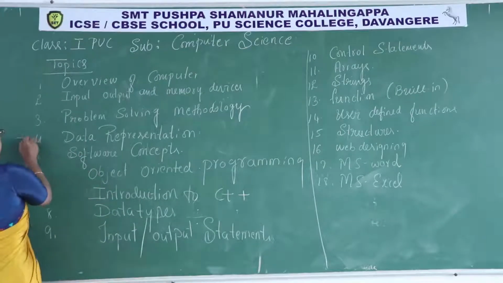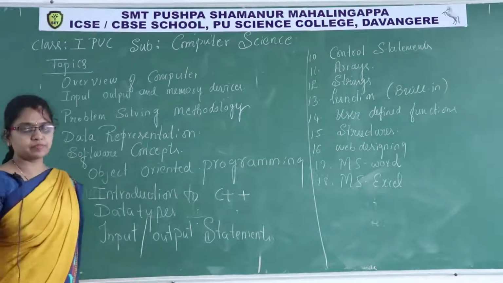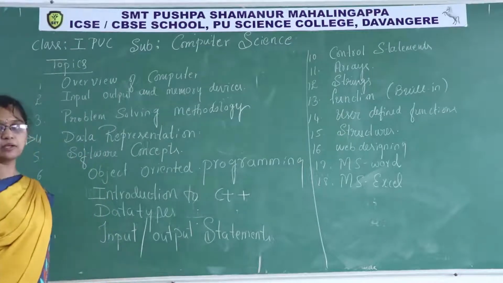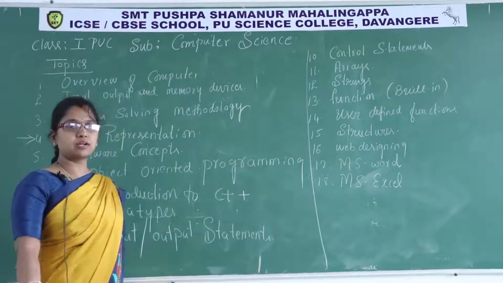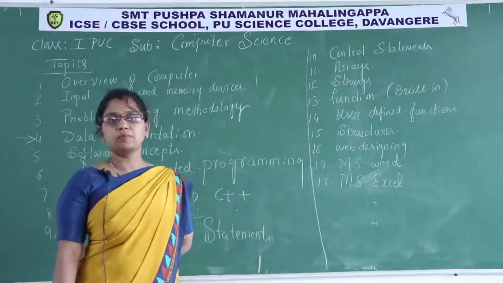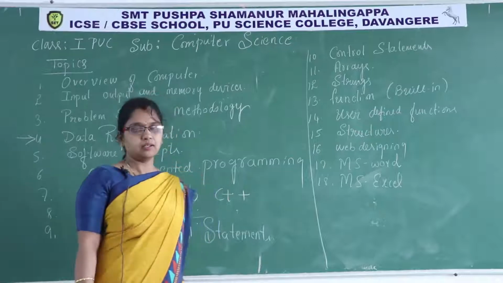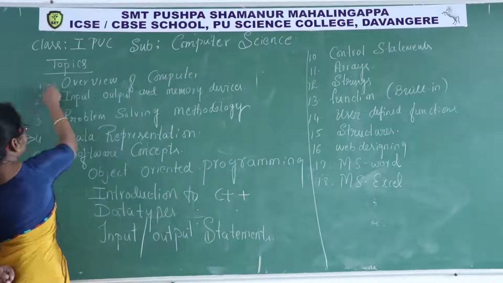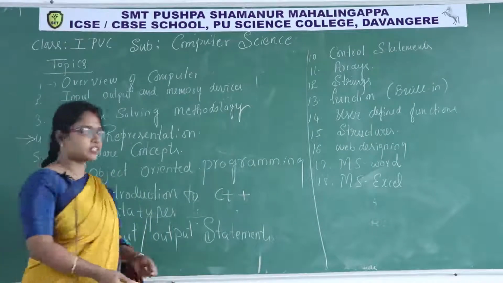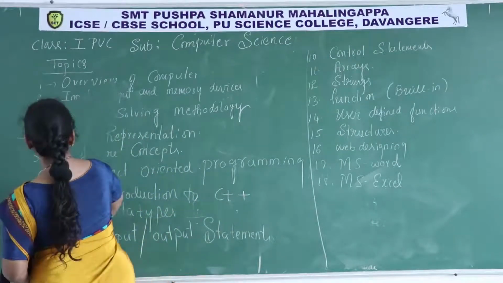I'll start with the data representation first, because if you understand what type of data the processor handles, what type of calculations and what are the basic operations on these binary numbers, first we shall learn that. Later I'll come up with the hardware part. Okay, let us start the data representation chapter.